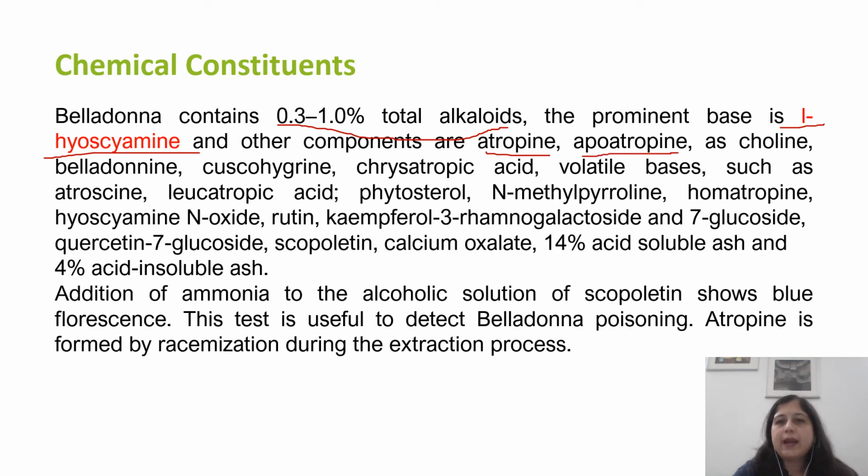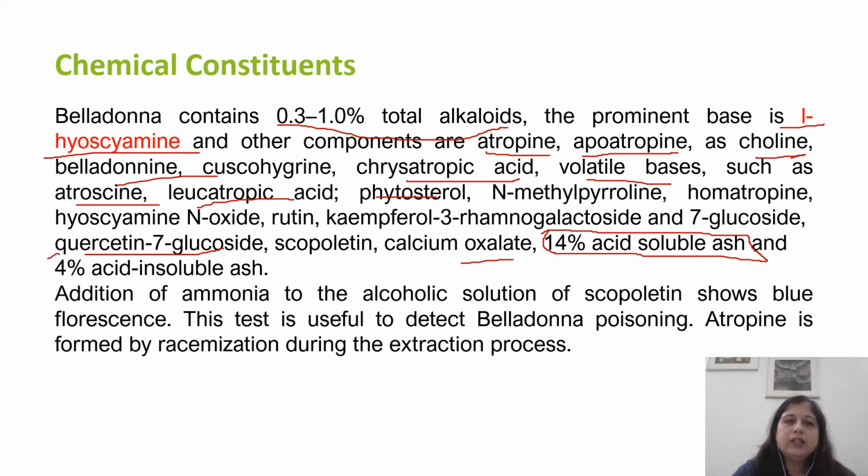It also contains apoatropine, choline, belladonnine, cuscohygrine, then chrysotropic acid, other volatile bases such as atrosine, leucotropic acid, phytosterol and many more. So these also contain certain glycosides of quercetin, calcium oxalate crystals are present, and the total acid soluble ash should be around 14%, and the acid insoluble ash is around 4%.